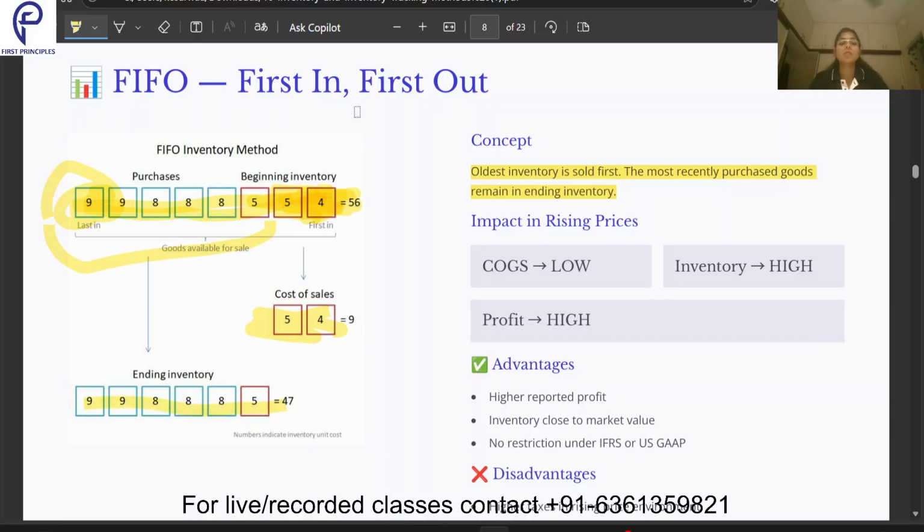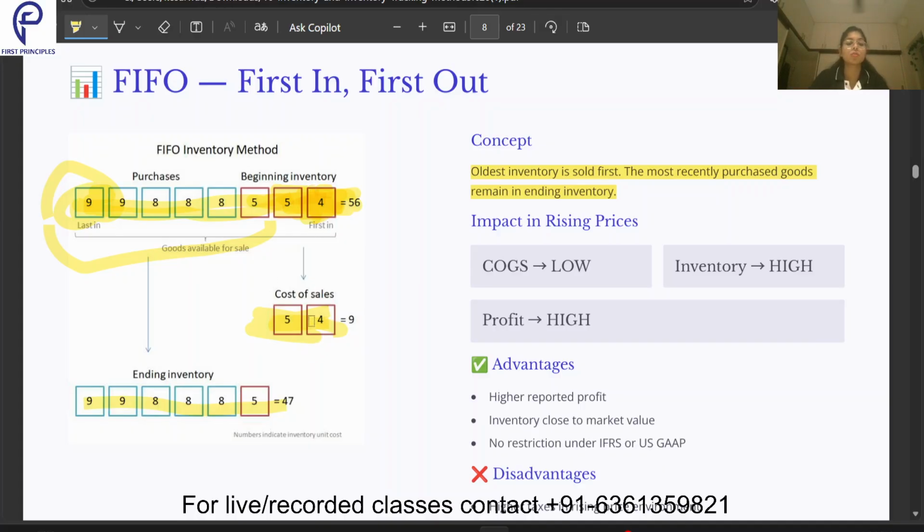Now, we are seeing that the prices are rising. In January, the same unit was $4. In March, it increased to 9, over a period of 3 months. So I am going to see the impact of these rising prices on my COGS, on my profit, on my inventory. When I'm selling these 2 units, this is my cost of goods sold.